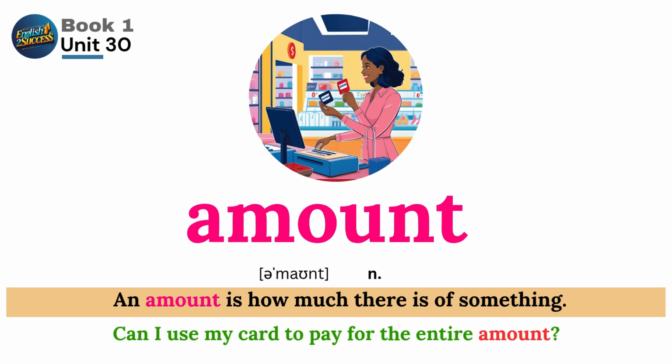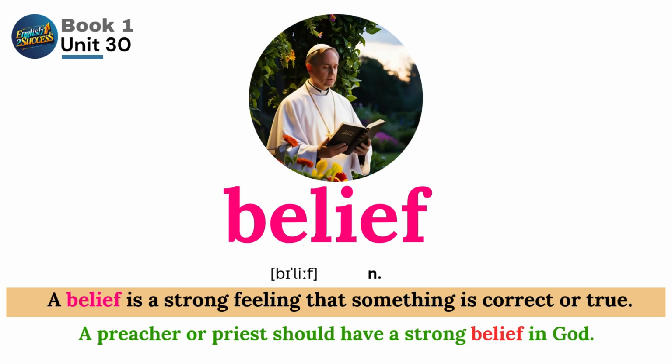Amount. An amount is how much there is of something. Can I use my card to pay for the entire amount? Belief. A belief is a strong feeling that something is correct or true. A preacher or priest should have a strong belief in God.